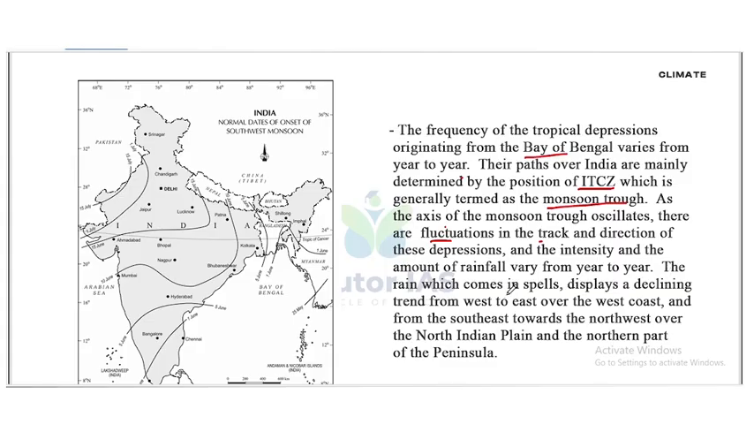The rain which comes in spells displays a declining trend from west to east over the west coast, and from southeast towards the northwest over the north Indian plain and the northern part of the peninsula. So there is a slight variation in the rainfall also.